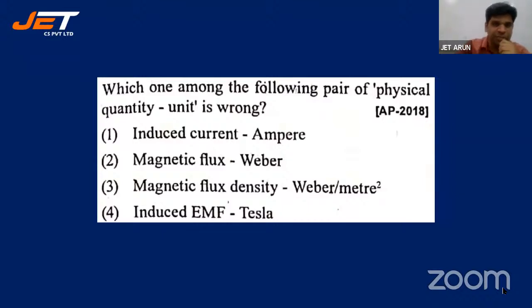Sharat says 1 is wrong. Induced current. Current is always current, in amperes, right? So 1 is right. Rohini says 3. Ravi Teja says 3. Attempt it, there's nothing wrong, students. There's nothing wrong in going wrong, but you should correct yourself.